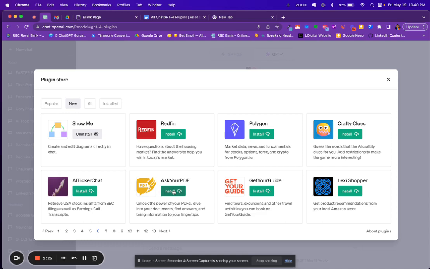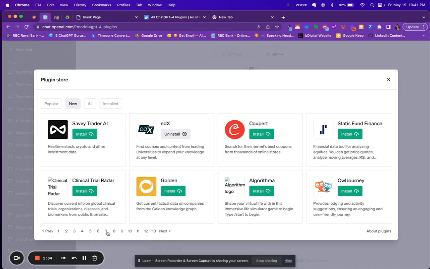Ask Your PDF seems really interesting. I don't have a use case for it, but I think I'll grab it for later. Okay, that's travel. I'm only thinking in terms of recruiting sourcing usage, not so much life use. Get current factual data on companies. Wow, that would be great. So let me write down Golden. This is one that I don't even think was there this afternoon. So Golden. Okay, I'm looking for one that is called Public and for one that's called BizTalk, like TikTok.